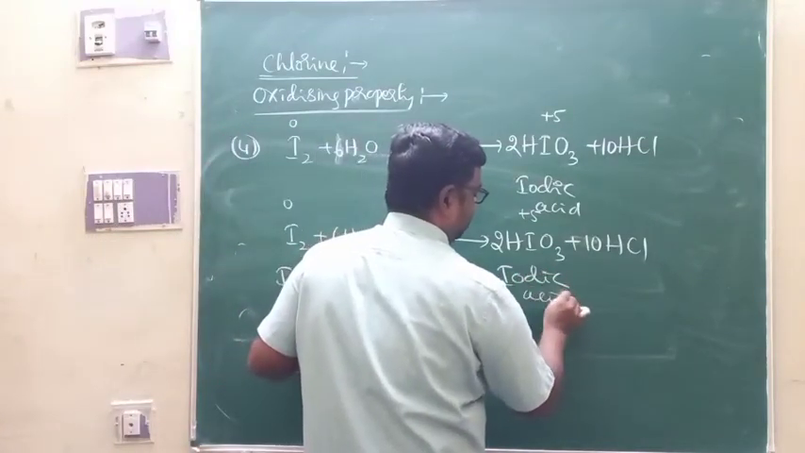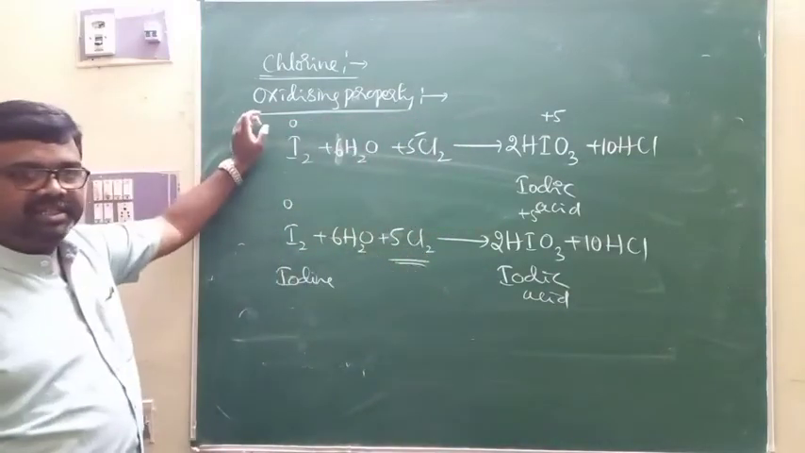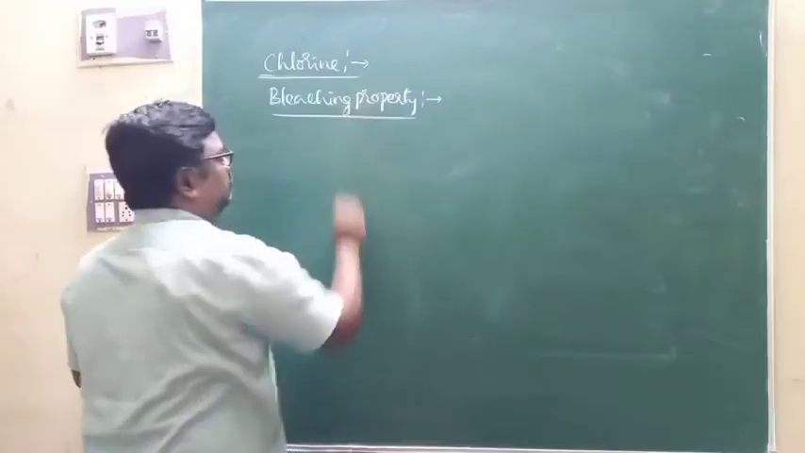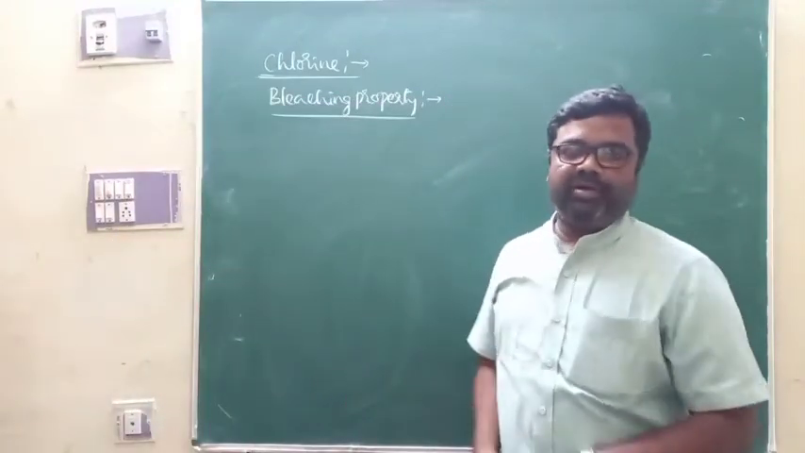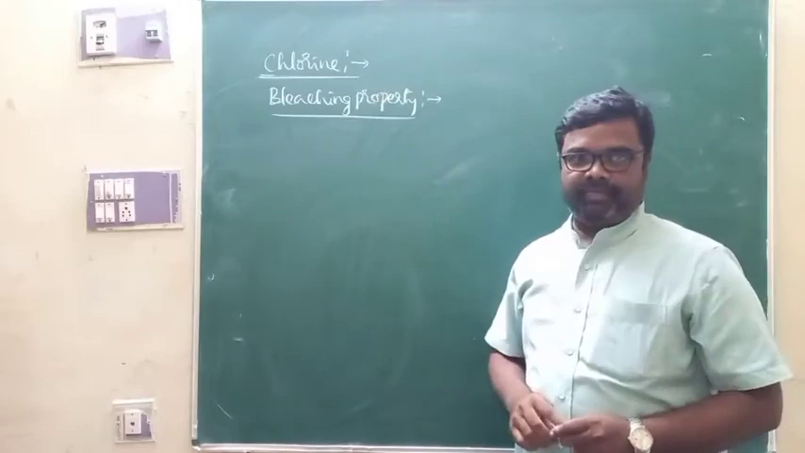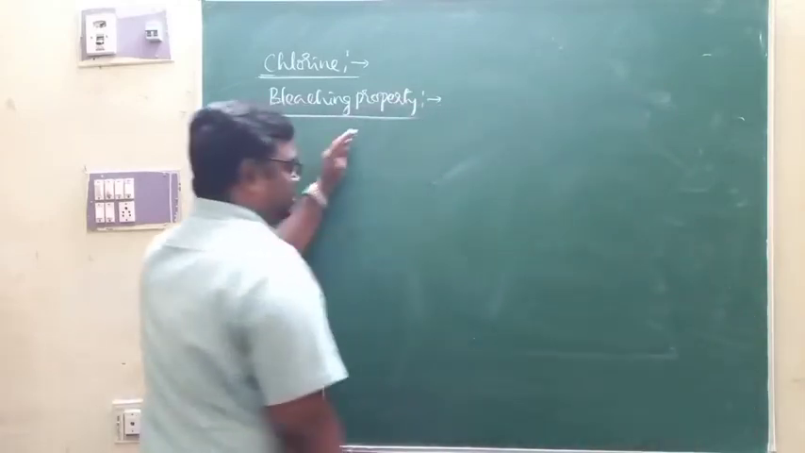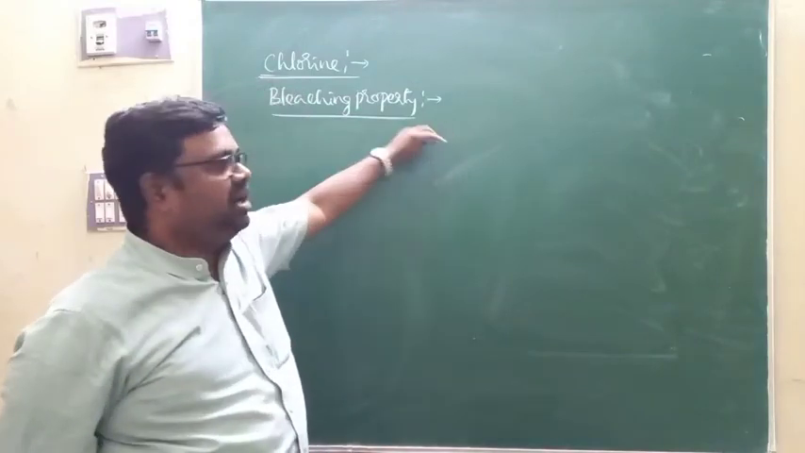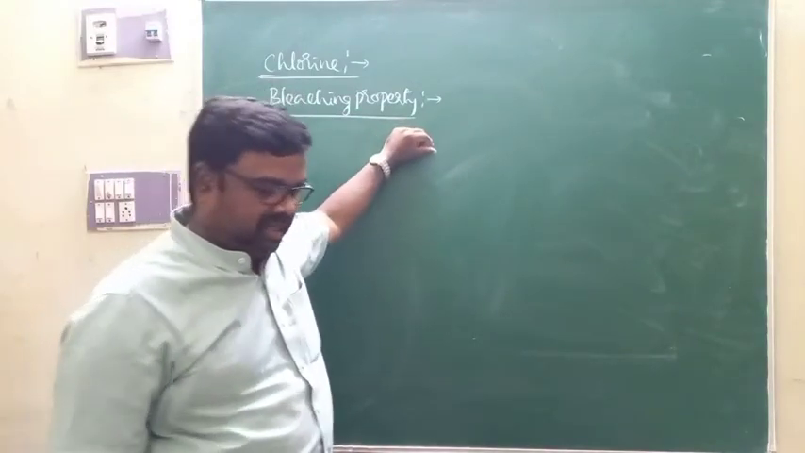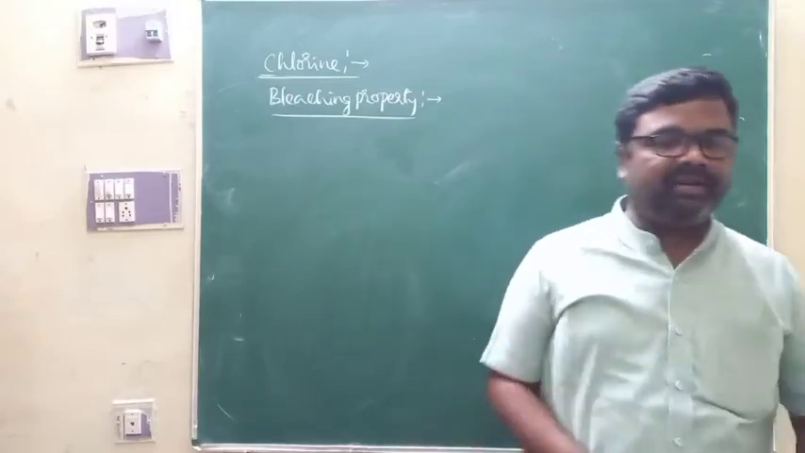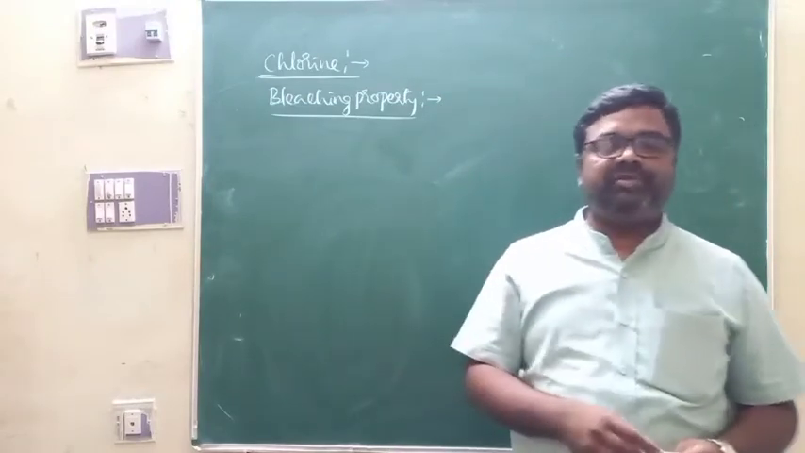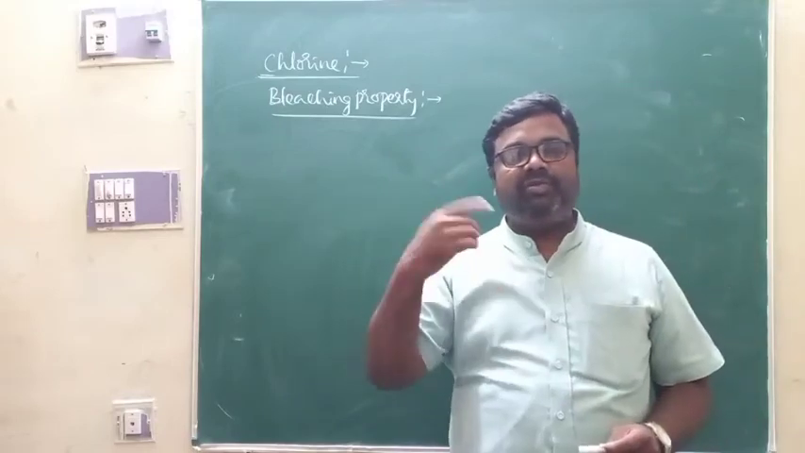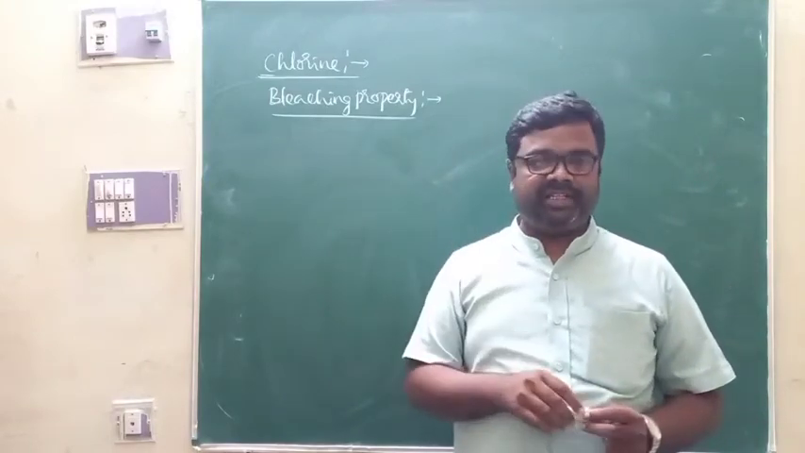This is what we call the oxidizing properties of chlorine. Now let us see one more property of chlorine, that is the bleaching property of chlorine. When chlorine is passed through certain objects, it is going to remove the colors of the objects. That's why it is called a bleaching agent. Any substance to be called a bleaching agent has to remove the colors from the objects.